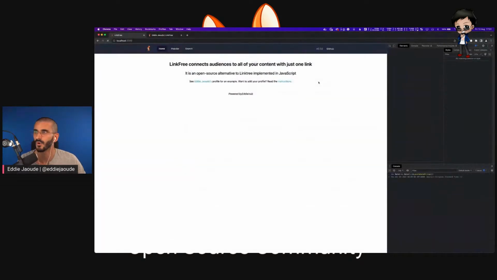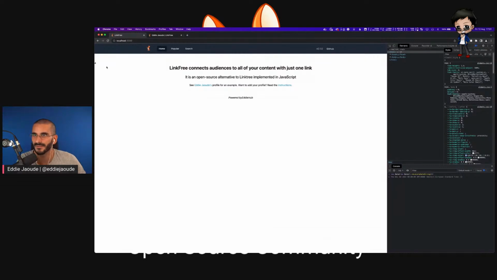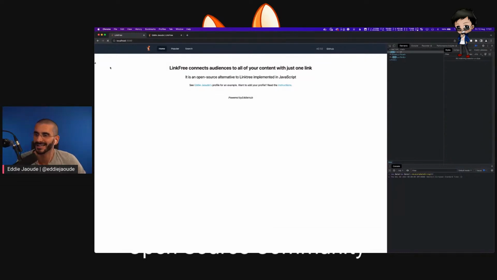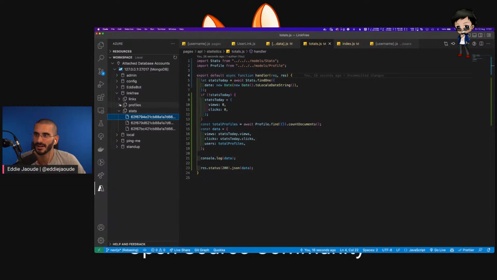I think we're getting warmer every time. Oh, a number appeared. 4. So I refresh that. It says we've got 4 users. And if we look at the database, we should have 4 profiles. 1, 2, 3, 4. Because it's not going to count the JSON files. It's going to count what we have in the database. I think that's probably the better option. So that works. Okay, awesome. That's good. Let's pull out some other stuff.